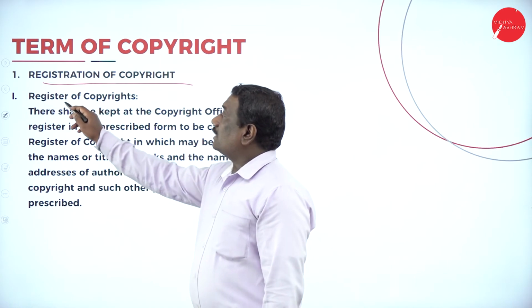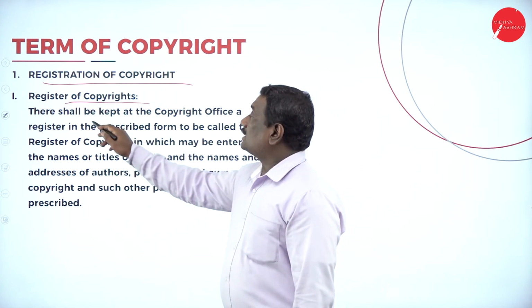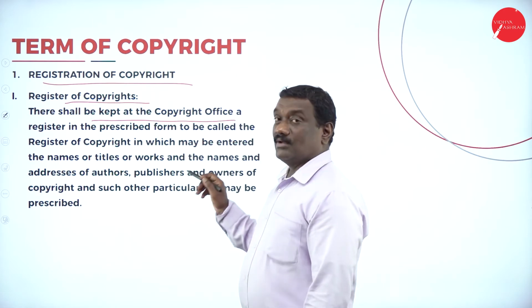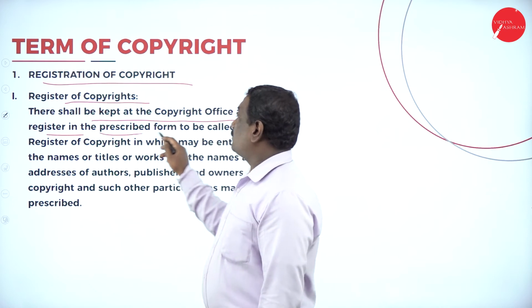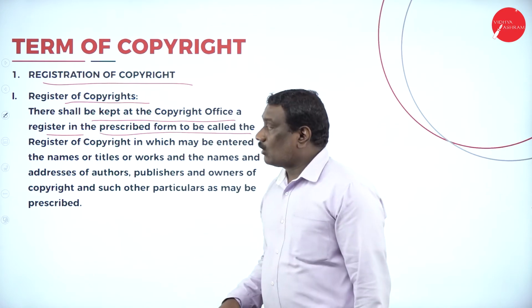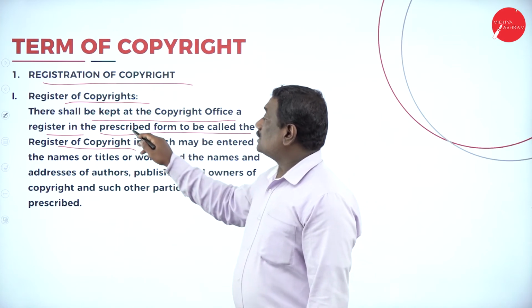First it says register of copyrights. That means it shall be kept at the copyright office. A copyright office is there where a register is kept in a prescribed form, and it is called the register of copyright. And what is the necessity of this?